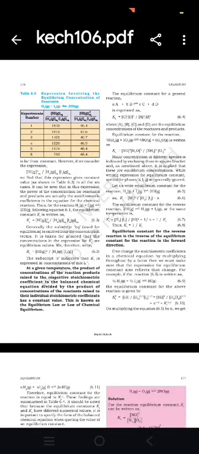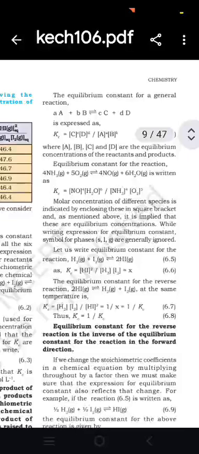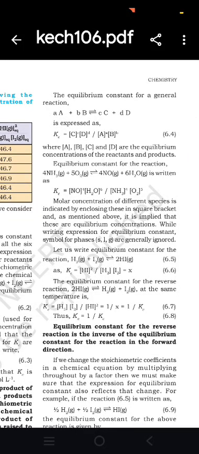This is known as the equilibrium law or law of chemical equilibrium, where the equilibrium constant for the general reaction aA plus bB gives cC plus dD is expressed as Kc is equal to [C]^c [D]^d divided by [A]^a [B]^b, where A, B, C and D are equilibrium concentrations of reactants and products.